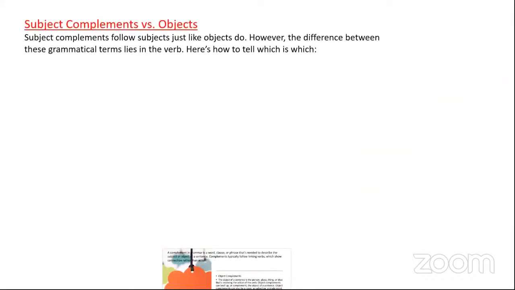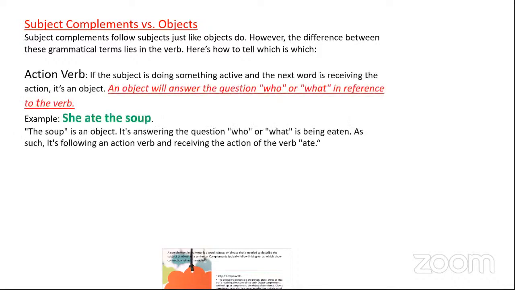Now, let us try to find out the difference between subject, complement, and object. An object will always answer the question who or what. For example, she ate the soup. Who ate the soup? She ate the soup. So she becomes the subject, and soup is your object here. In such cases where there is a verb, a subject and an object, you just ask the question who or what in reference to the verb.